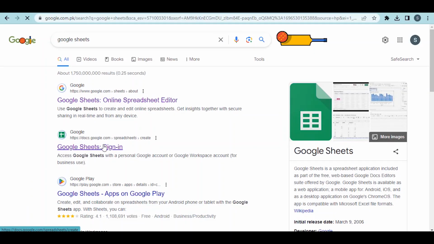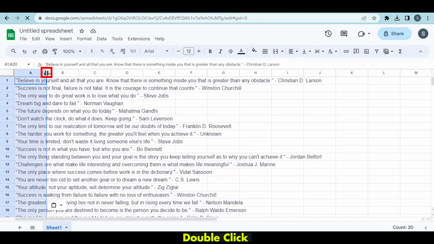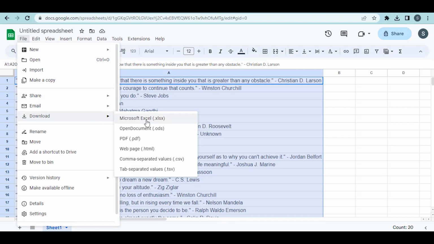For step number 2, you should go to Google Sheets and paste your data into it. Then, download it in CSV format.